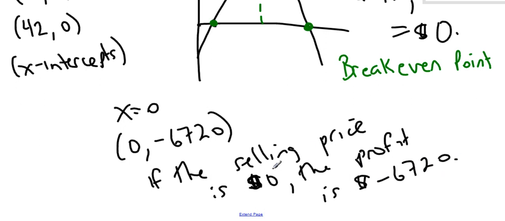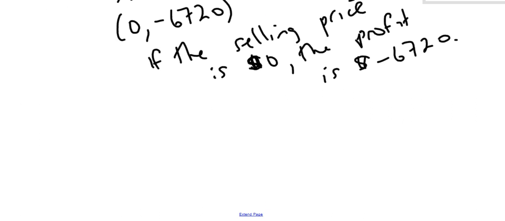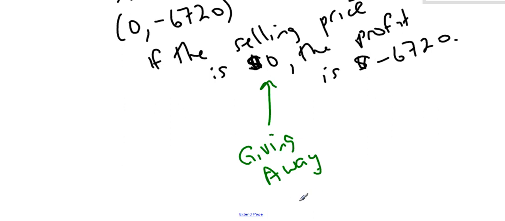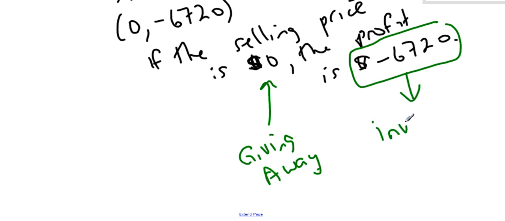Selling price was $0. Well, that's basically like giving away the t-shirts. So you're not going to earn any money at all. So how can the profit be negative? Well, that must be your investment cost. That's the cost of buying the t-shirts or the fabric.